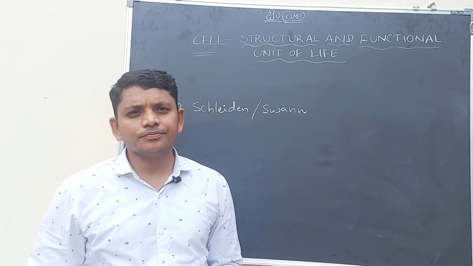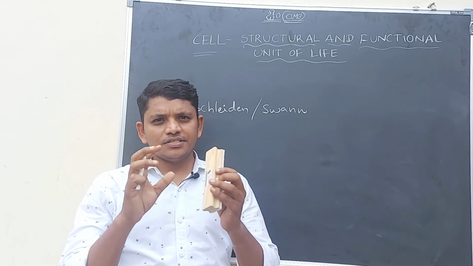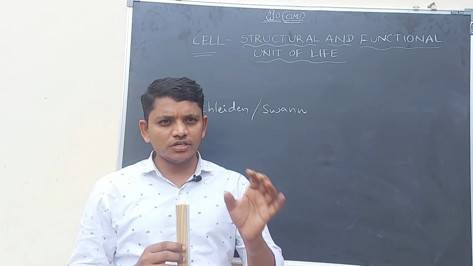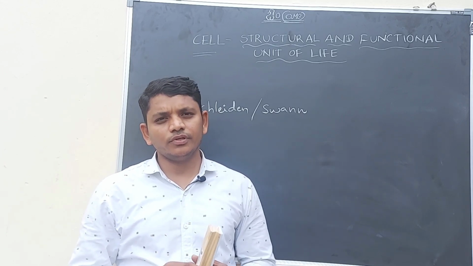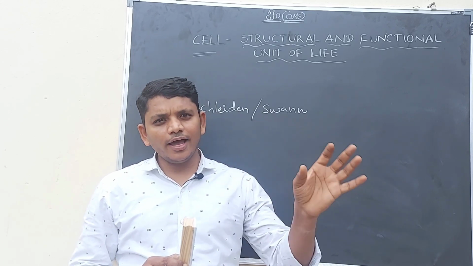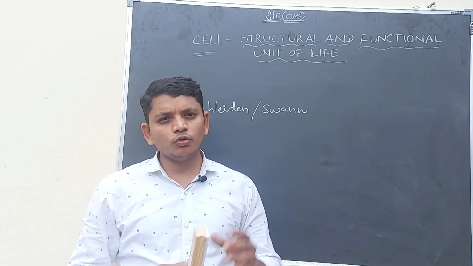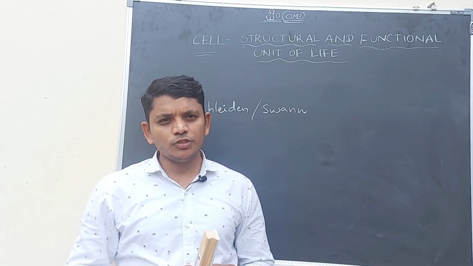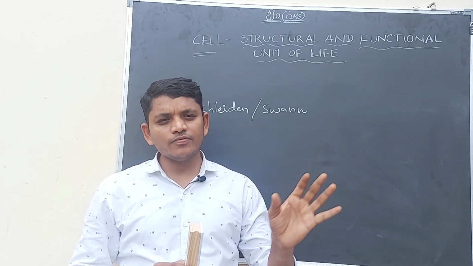In their theory, they said that cell is the basic structural and functional unit of life, and all the animals, all the plants are made up of cells only, which means all the organisms are made up of cells.